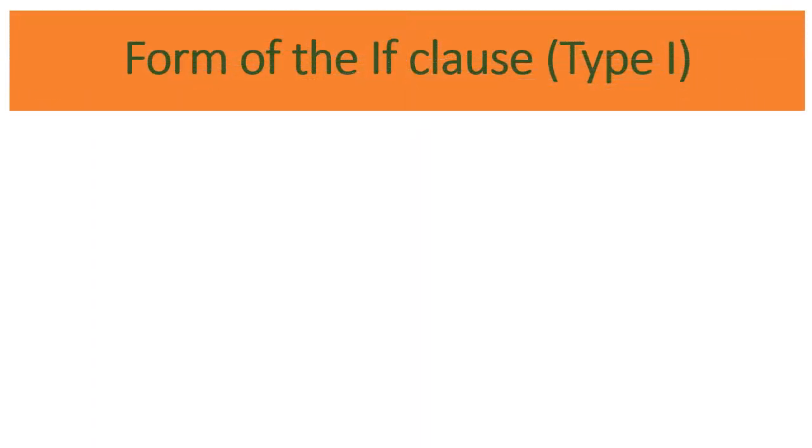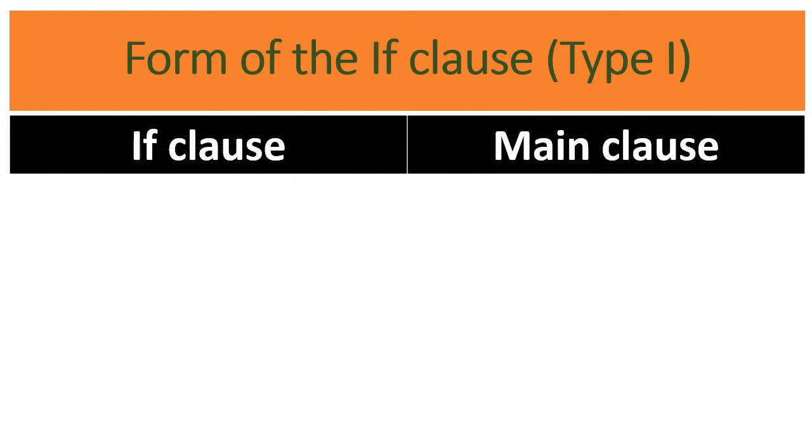Now, children, you can use if clause in three ways. How can we use that if clause in three ways? Let us learn. See here. If clause and main clause. I have already told you we have two clauses in the if clause.